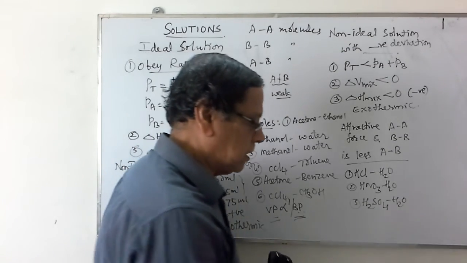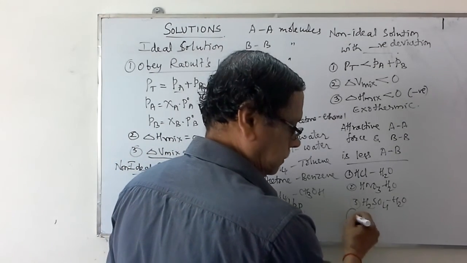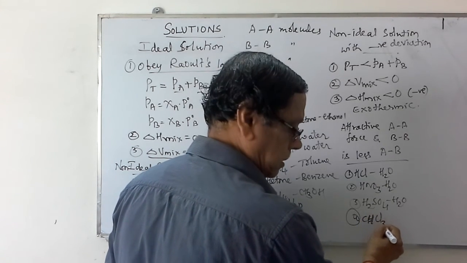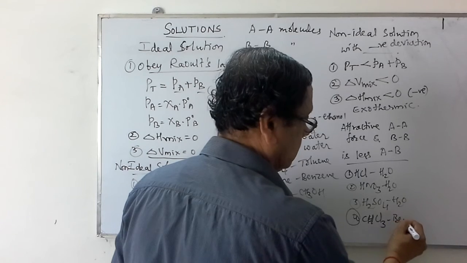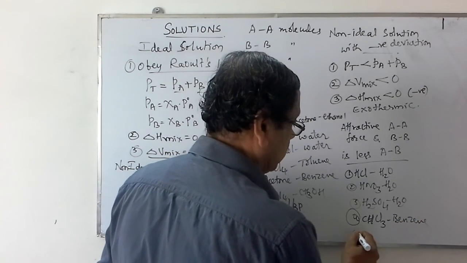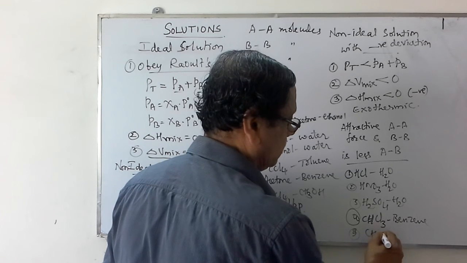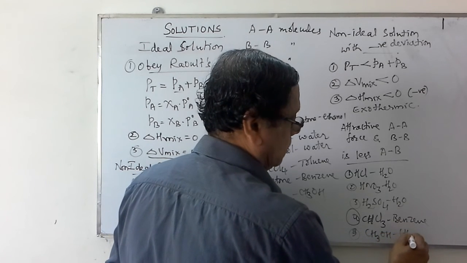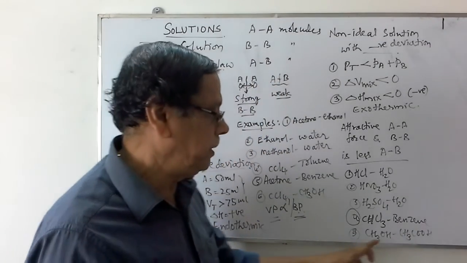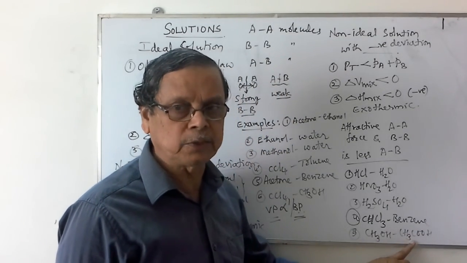The other examples are CHCl3, chloroform and benzene. Then next one, methanol and acetic acid. Just observe, in case of the methanol as well as acetic acid, intermolecular hydrogen bonding takes place.